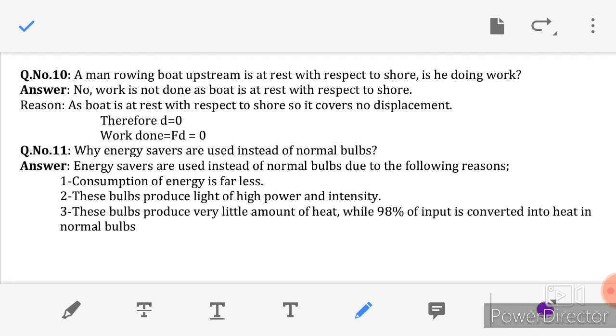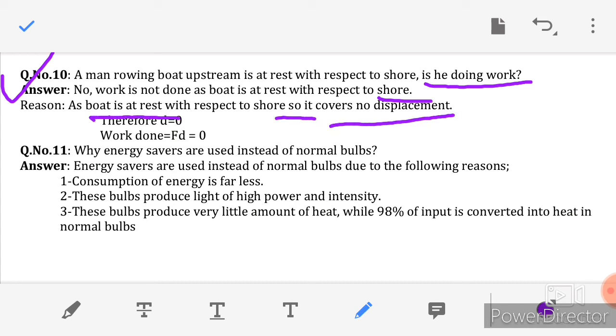Next we have question number 10, which is included in the reduced syllabus. The question statement is, a man rowing a boat upstream is at rest with respect to the shore. Is he doing work? No. Work is not done as the boat is at rest with respect to the shore.